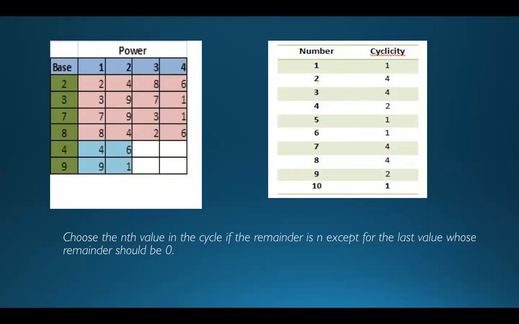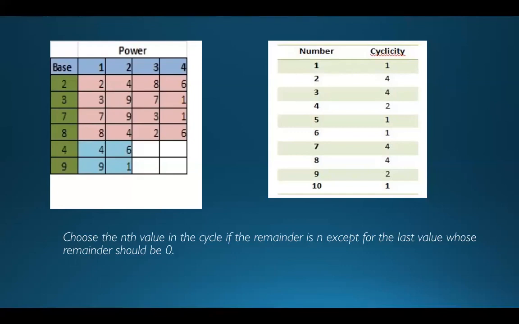Now, I have written a note at the end: choose the nth value in the cycle if the remainder is n, where n is the remainder. So if n is 2, choose the second value in the cycle. If n is 3, choose the third value in the cycle. But for the last value, you go for the last value of the box when the remainder is 0.